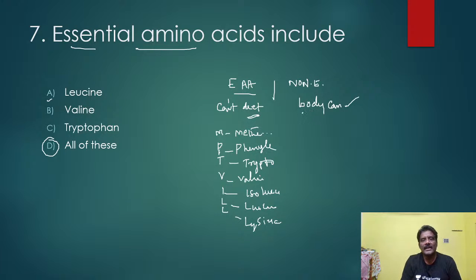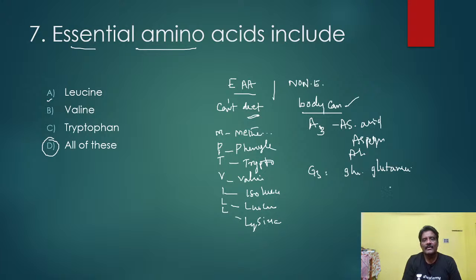And non-essential amino acids here: A3, aspartic acid, asparagine, and alanine, and G3 also: glutamic acid, glutamine, glycine, and also STP, better write STP here.